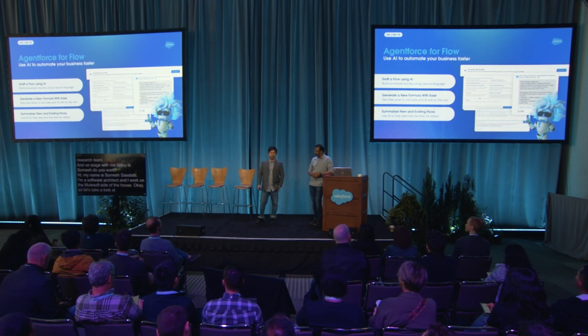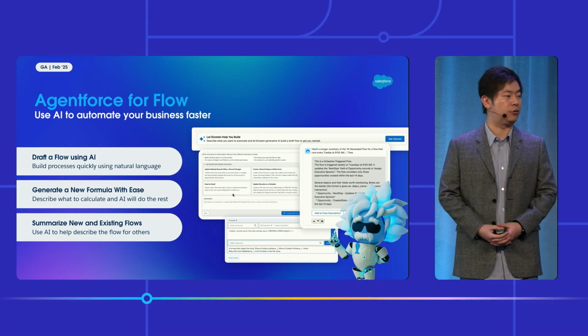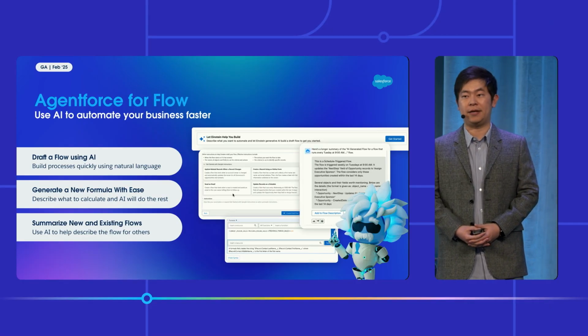Okay, so let's take a look at the Agentforce for Flow first. This is the group of amazing AI features we bring to help you automate your flow and other tasks. The first feature we provide here is to draft the flow using AI. Basically, now you can simply describe what flow you want to create. Then the AI will do the rest of the task for you.